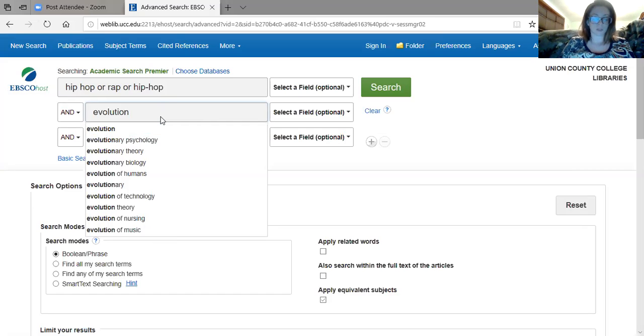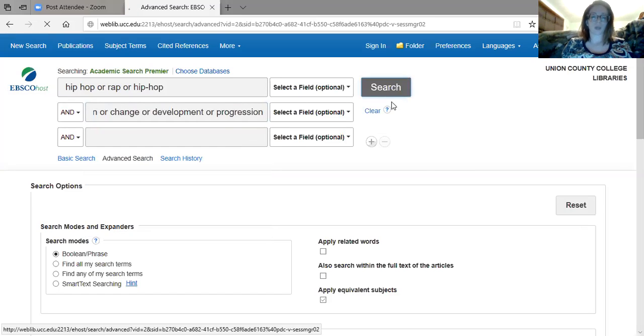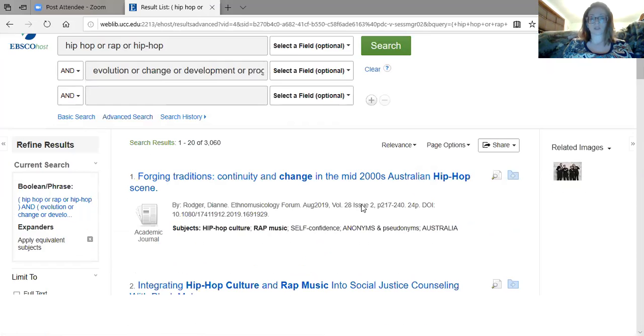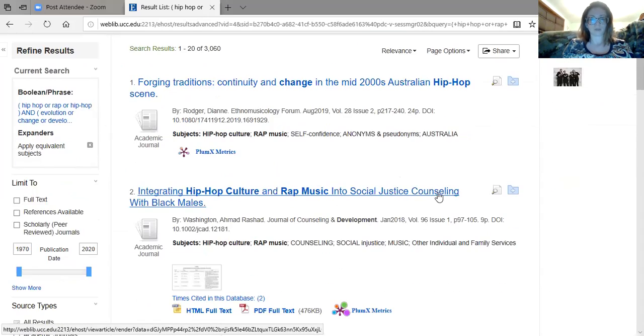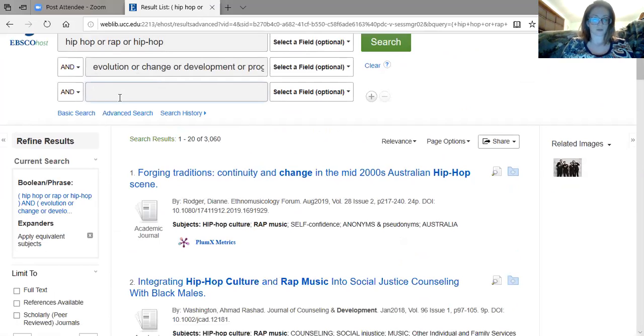So we're going to do evolution or change or development or progression. That'll be a good one. And then we search. The first time that we searched, there were thousands, and now we have only 3,000. So this is good. Now I guess we could probably put into this that we wanted United States.